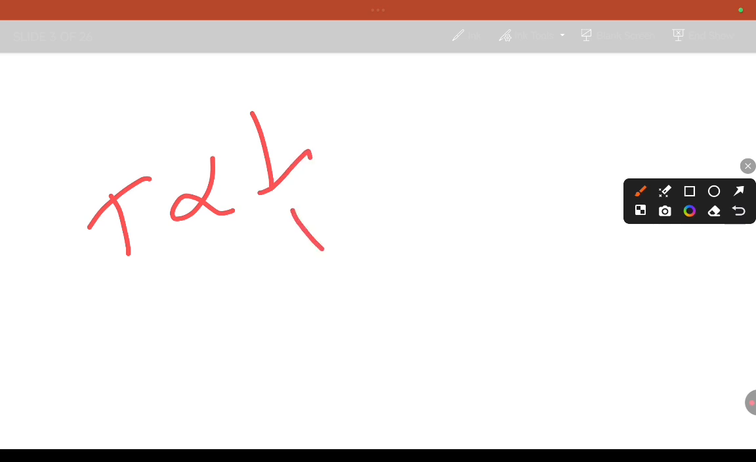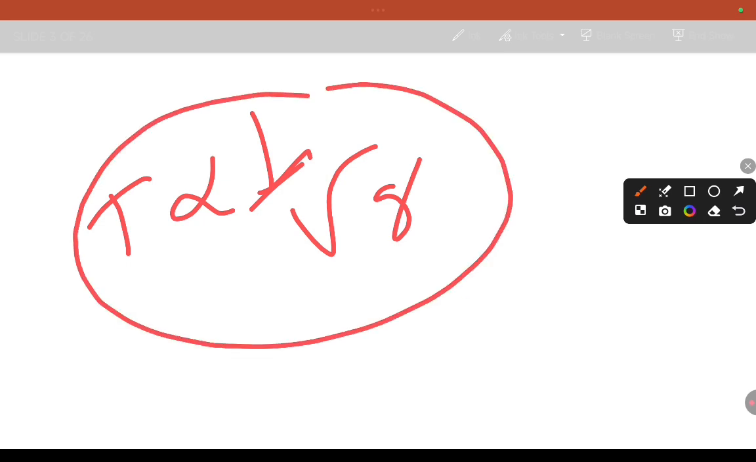That already we know. T is inversely proportional to root g. The time period of a simple pendulum is inversely proportional to the square root of acceleration due to gravity. So these are about the simple pendulum laws. Okay, clear? Next one, free vibration.